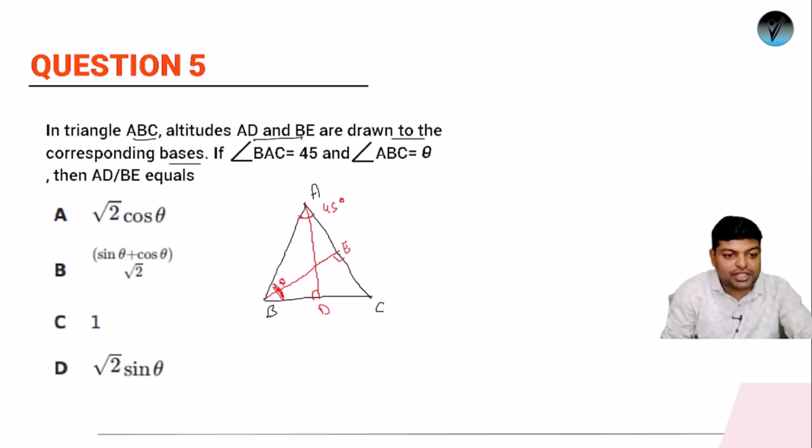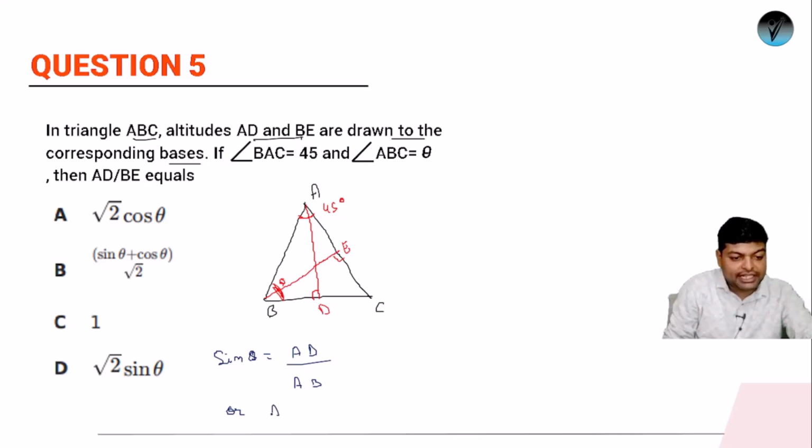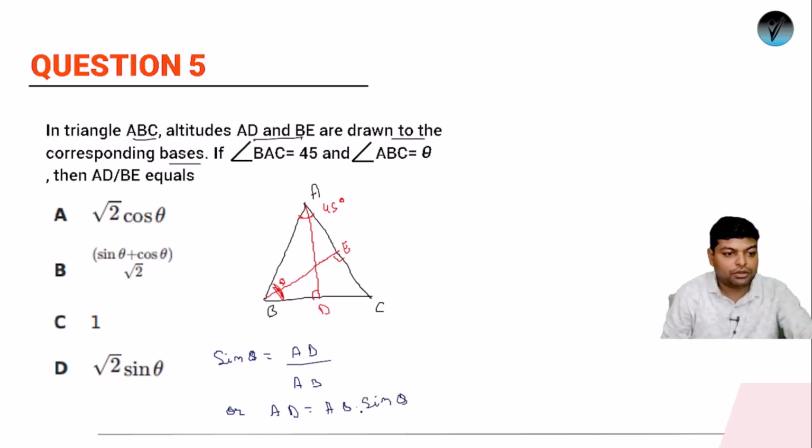So if you'll use the relation sine theta, so we'll say that sine theta is what? Sine theta is actually AD upon AB. Or in other words, we can say that AD is what? AD is AB into sine theta. Okay, AD equals to AB into sine theta.